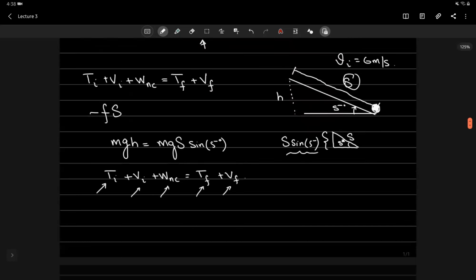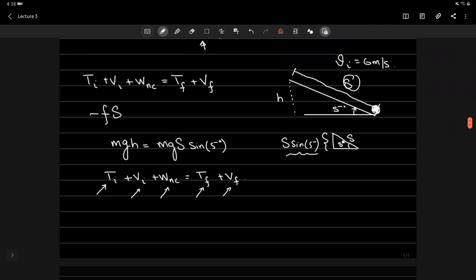Okay, now let's look at this problem again. What would be Ti? We know that it would simply be half m Vi squared, where Vi is non-zero, so Ti would stay in this equation. But Vi would be zero because initially the ball is not doing any work against gravity, and it's at a zero height, of course. So Vi would be 0. Work done by the non-conservative force would simply be negative Fd or Fs,